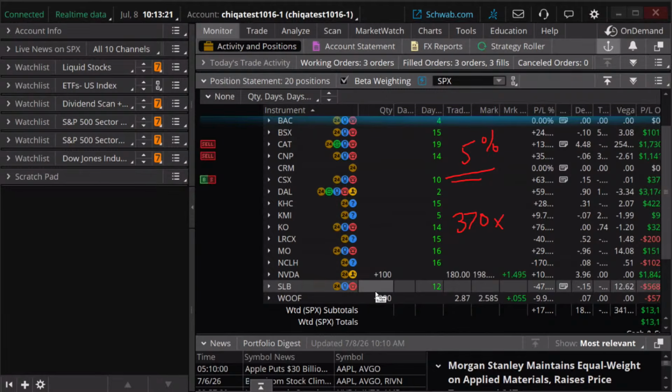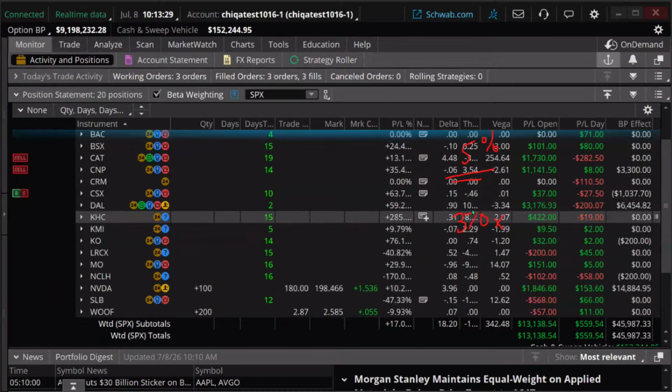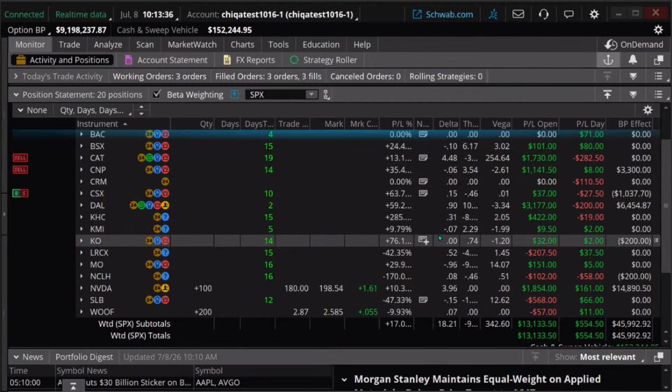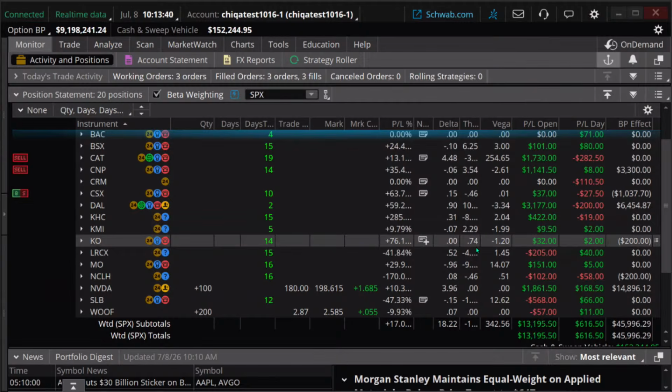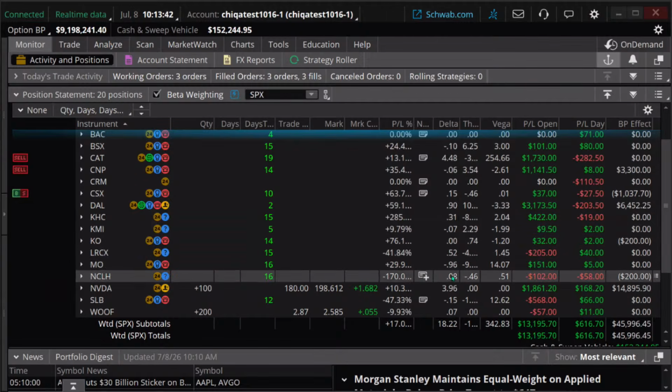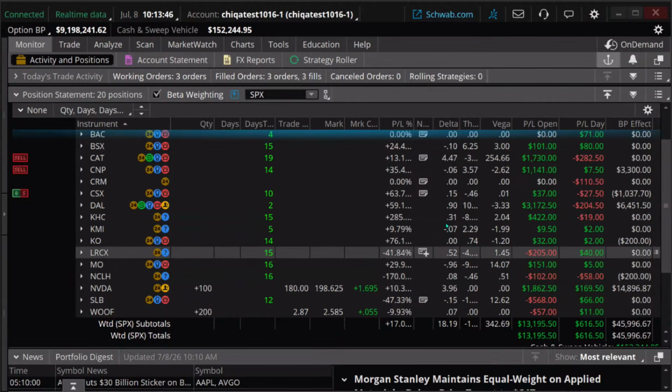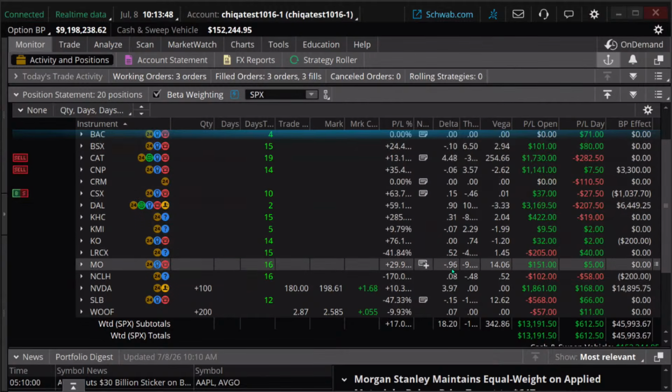Now, obviously, I don't want that to happen, but you need to keep these numbers in line with what risk you are comfortable with. Can your portfolio withstand that move? If it's too much, you need to reduce your delta in your portfolio. So then you can do trades to do so. You can take existing trades off.